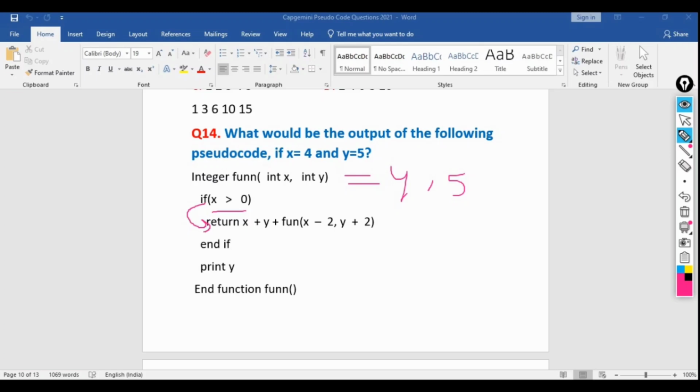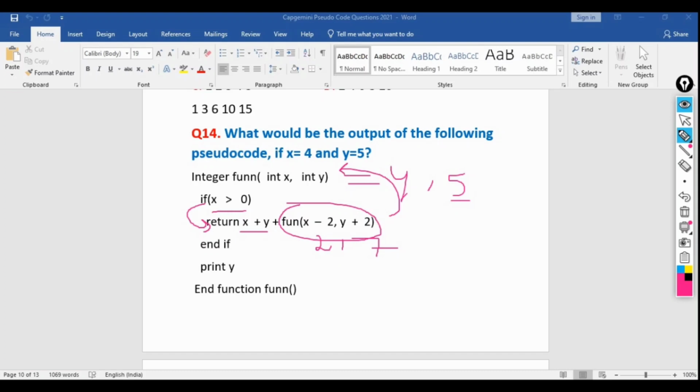Then return x plus y, that means 4 plus 5, 9, plus here we are doing the recursive function. We are again calling this function with x minus 2. So here we are passing x minus 2, that means 4 minus 2, 2, and y plus 2. So previously y was 5, 5 plus 2 equal to 7. We are again calling, and this time we are passing 2 and 7.